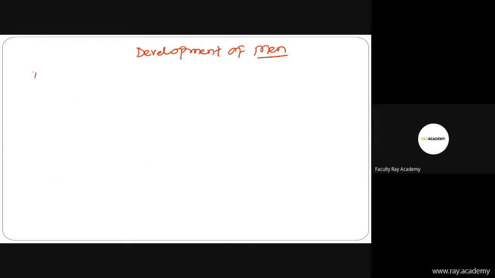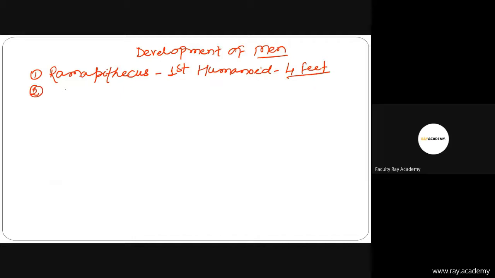First of all, first is Ramapithecus. Ramapithecus was the first humanoid, and they had 4 feet. उनके 4 पांव थे in a Ramapithecus. In the Ramapithecus period, the first humanoid had 4 feet. Then second, friend, is Australopithecus.